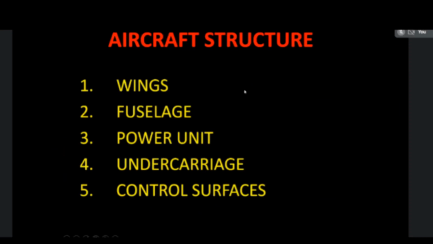Then control surfaces. In our automobiles, we control the steering effect by using the steering wheel. Likewise, control surfaces are used in the aircraft also. These structures we are going to see one by one. The first one is the wing.